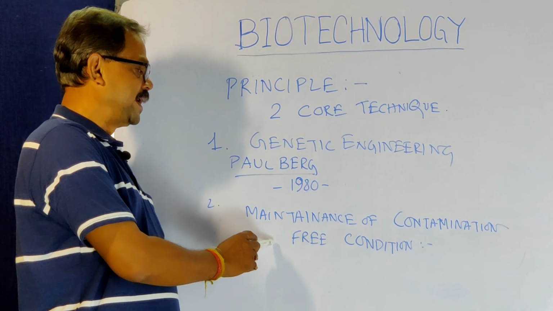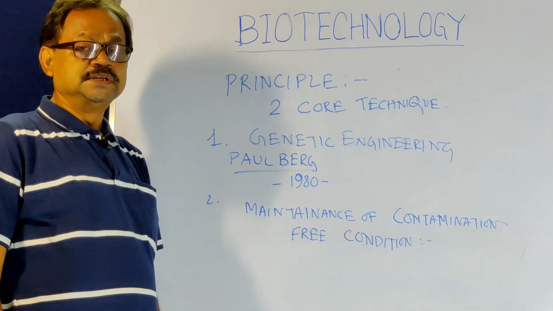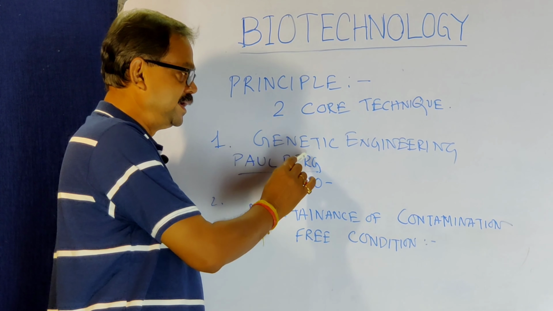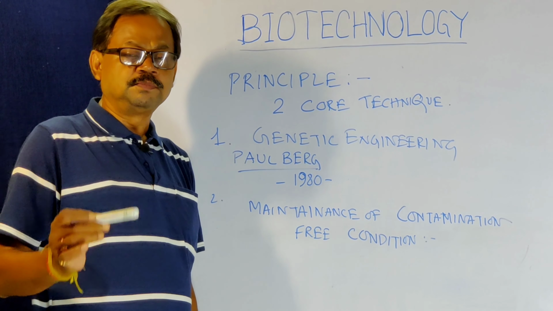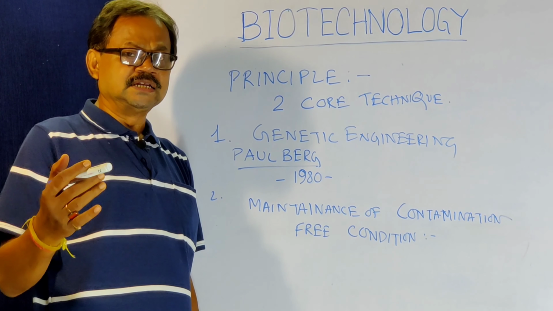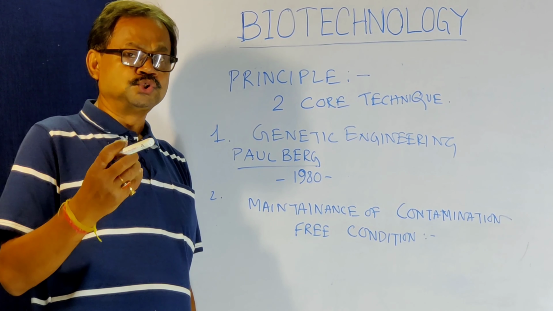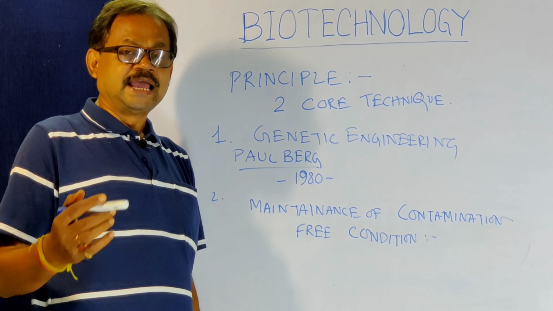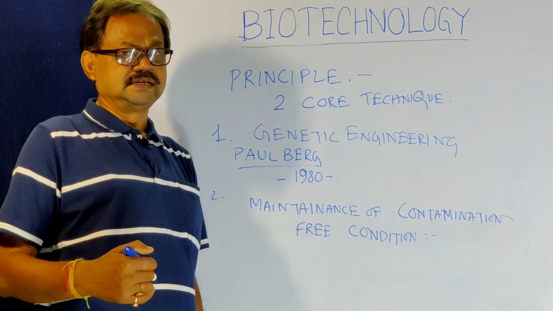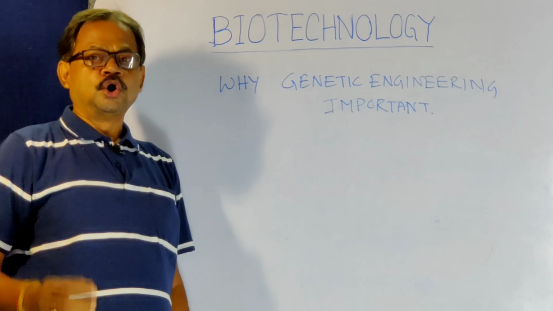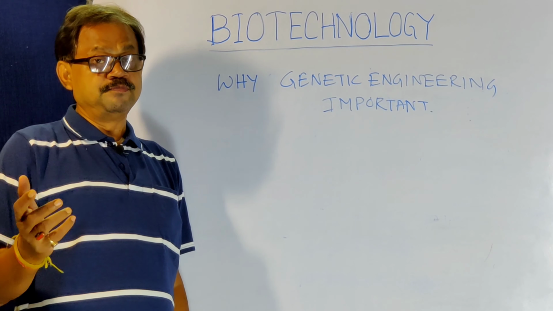The second principle is the maintenance of the contamination-free condition. That means the recombinant DNA produced by the process of genetic engineering should be kept in such a condition where the host having this recombinant DNA can grow very fast and give our desired result. Now the question is, why is genetic engineering or recombinant DNA technology very important?